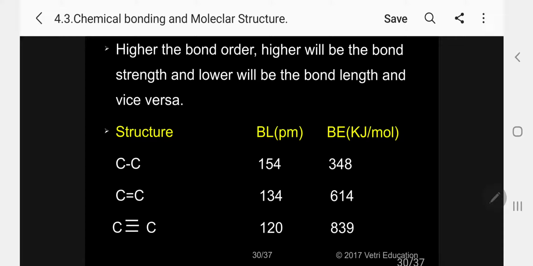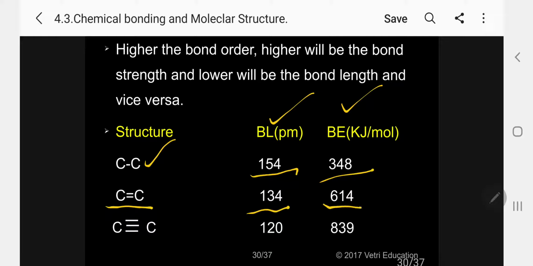Take this example. This is the bond length in picometers, and this is the binding energy in kilojoules per mole. So the C-C bond length is 154 and the binding energy is 348 for ethane. Coming to ethylene, C double bond C, the bond length decreases to 134 because of the double bond, and the energy increases.